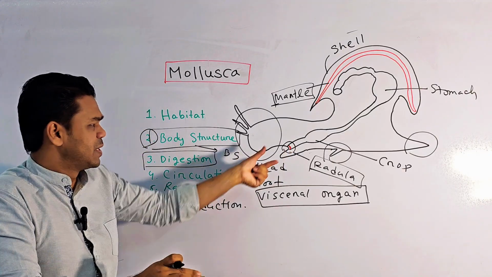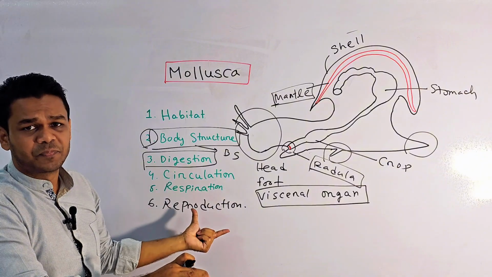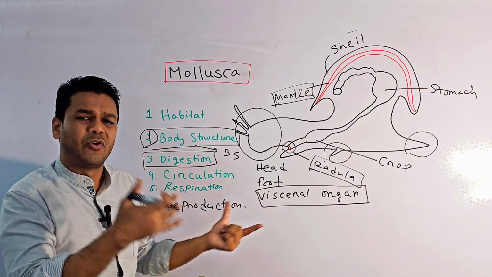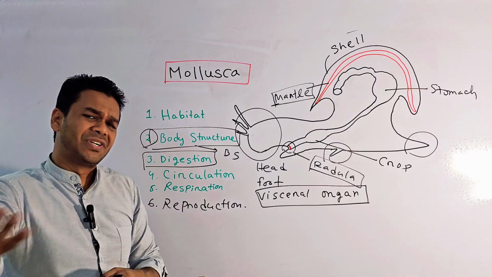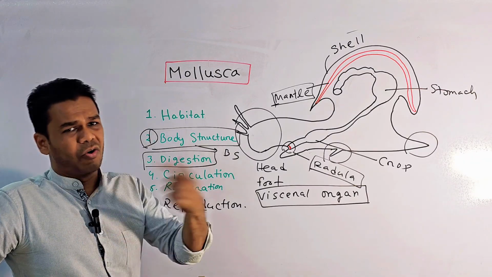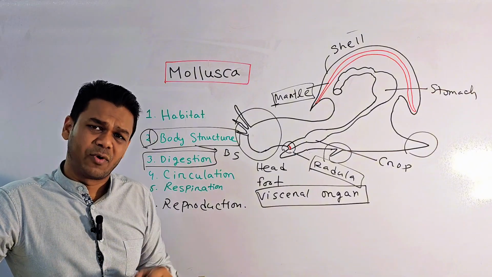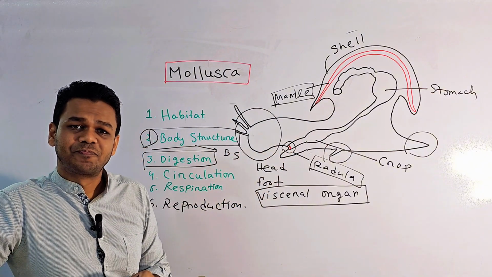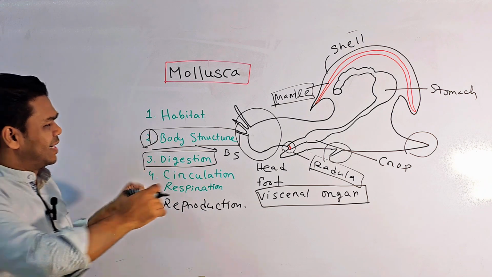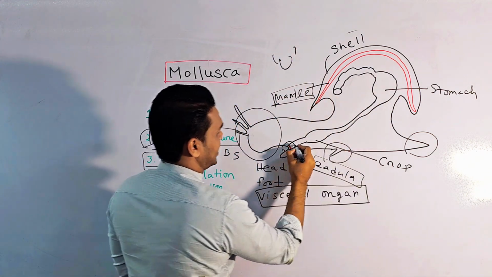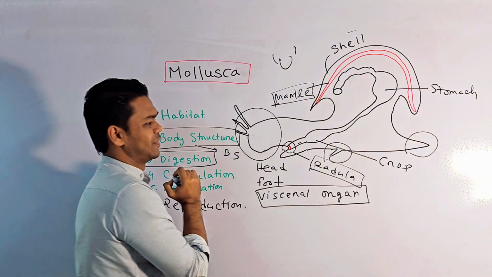It is one of the most important characters of this phylum. In the most common MCQ in board exams or admission exams, the question is: where is the radula found, and which phylum contains a radula? The answer is Mollusca, in the front of the digestive tract. And remember, their digestive tract is U-shaped.